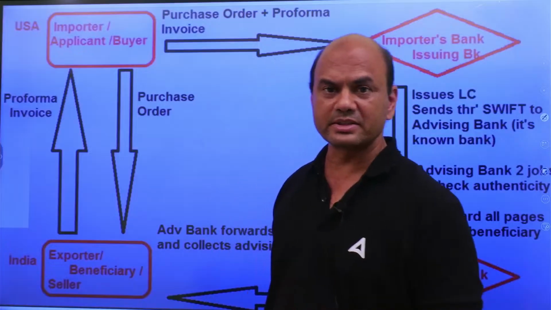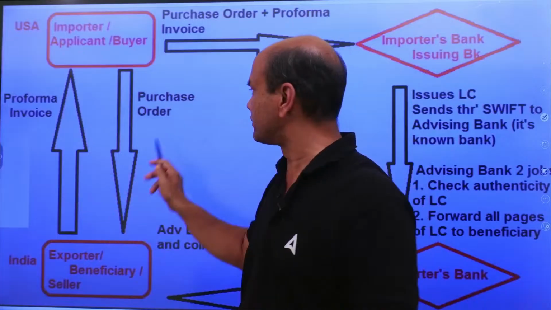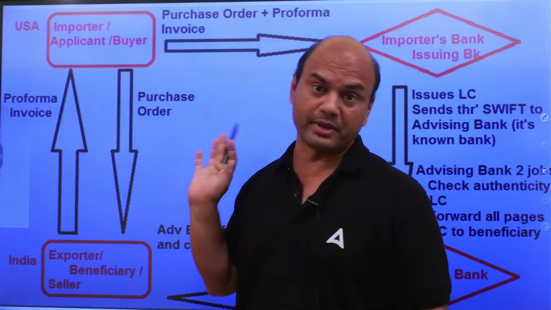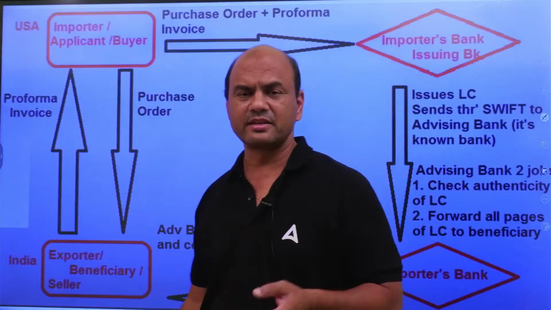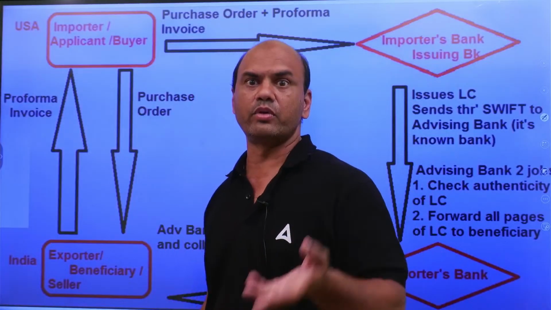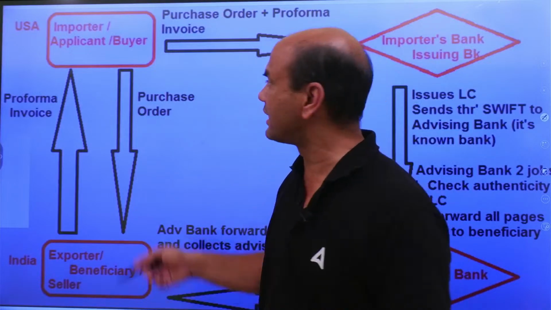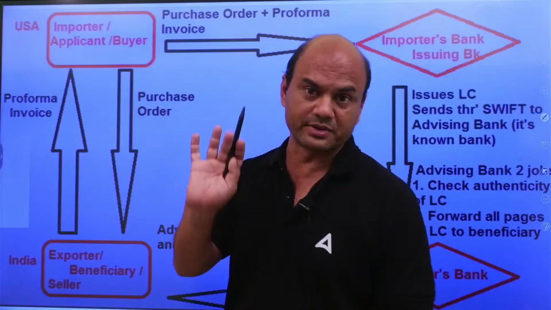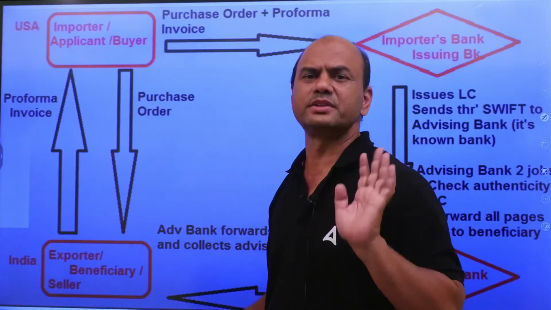Now here what happens? This buyer has to pay. See this, what is the logic? Buyer has to pay. But I don't trust that buyer. I am the seller, let's say. What do I know whether this guy will pay or not? So in that case, what do I do? I tell this buyer, sir, I don't trust you. It's very clear, very frank. I don't trust you.